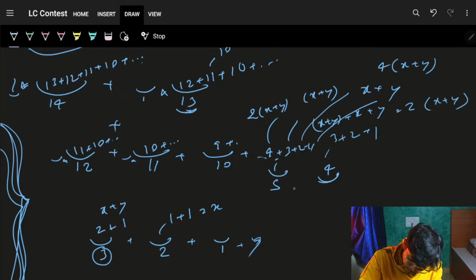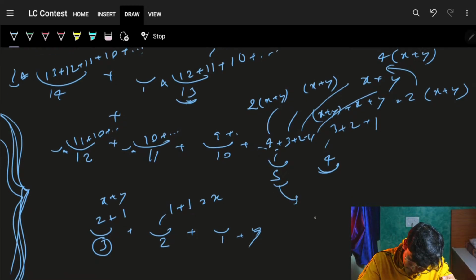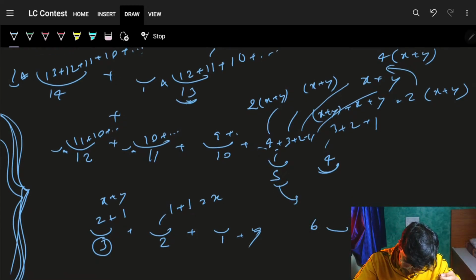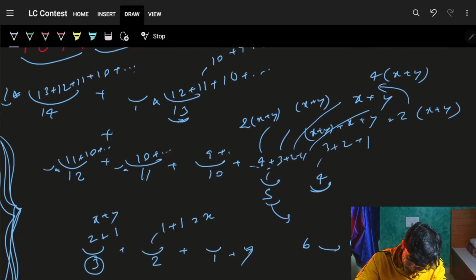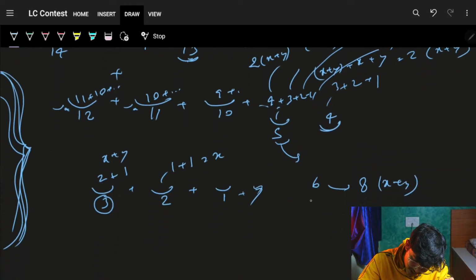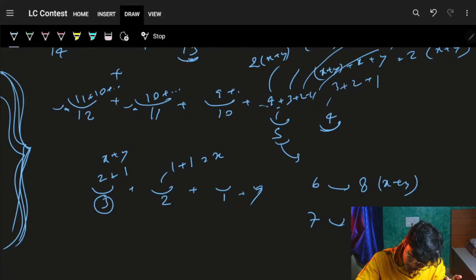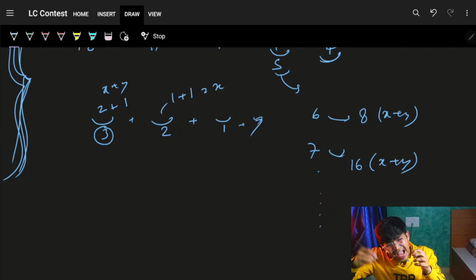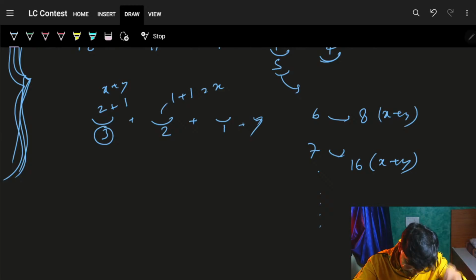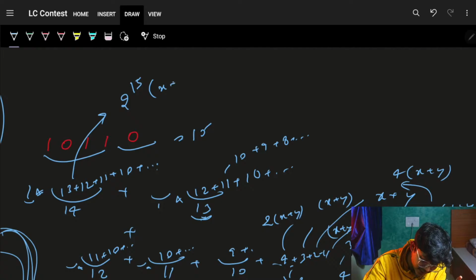So we saw from 4 to 5 a factor of 2 came into the picture. From 5 to 6 another factor of 2 will come in, and it will become 8 into x plus y. From 6 to 7 again a factor of 2 will come in, and it will become 16 into x plus y. As it keeps going, a factor of 2 keeps coming in, and ultimately it will become something less than 2 to the power of 15 times x plus y.